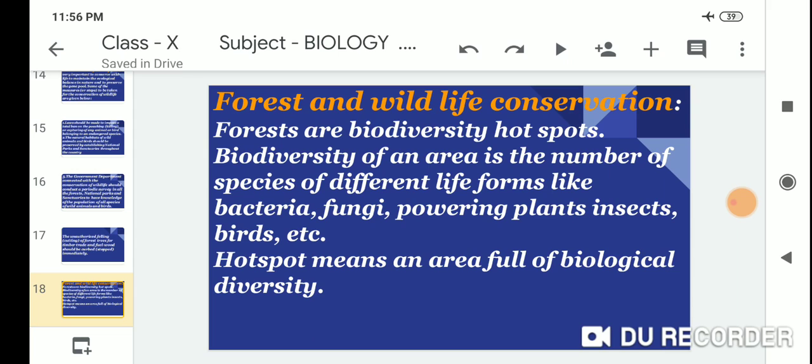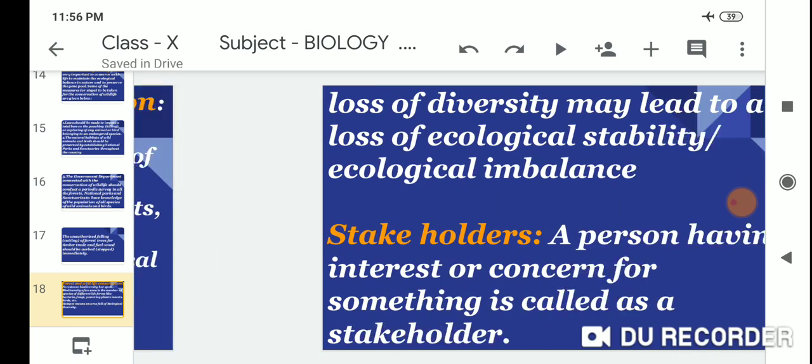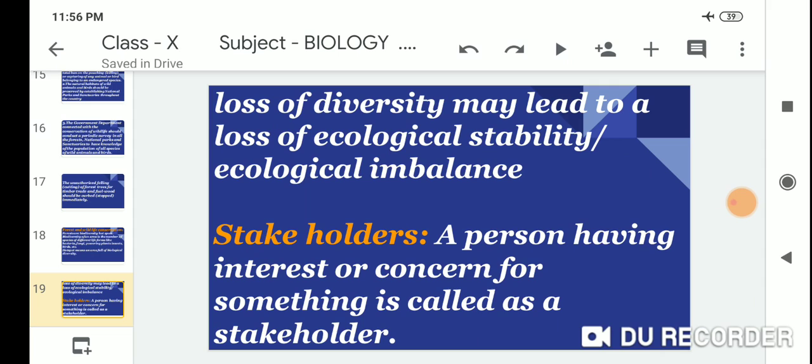Forest and wildlife conservation. Forests are biodiversity hotspots. Biodiversity of an area is the number of species of different life forms like bacteria, fungi, flowering plants, insects, birds, etc. Hotspot means an area full of biological diversity. Loss of diversity may lead to a loss of ecological stability, that is, ecological imbalance.